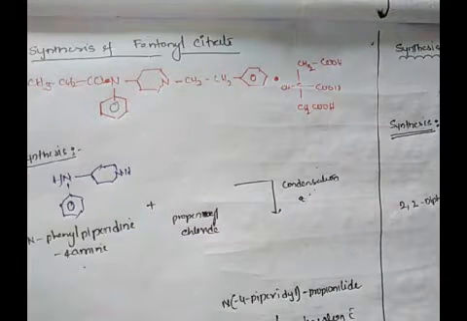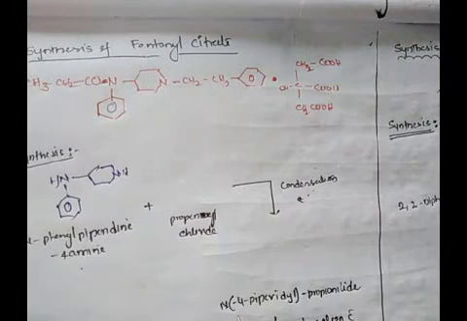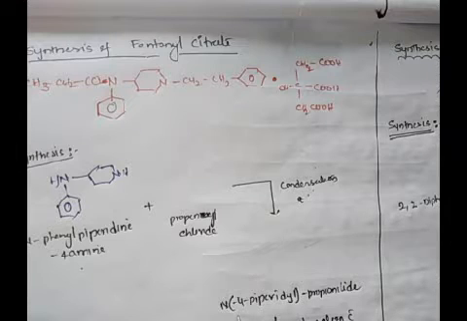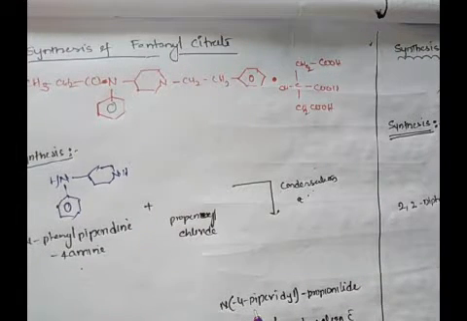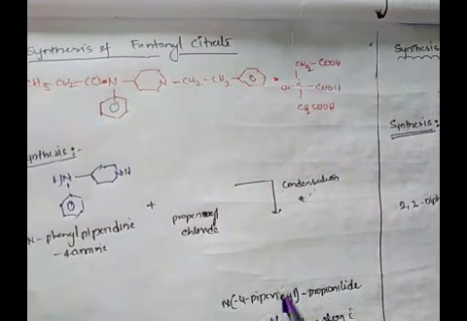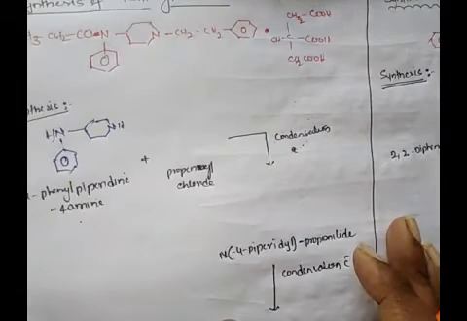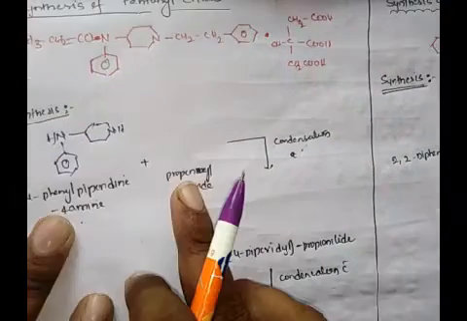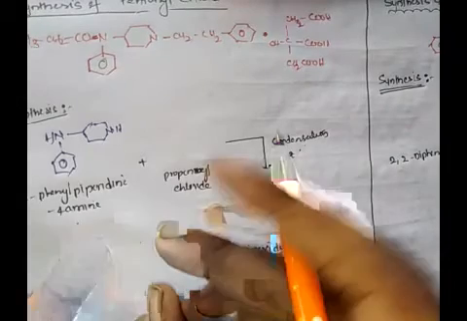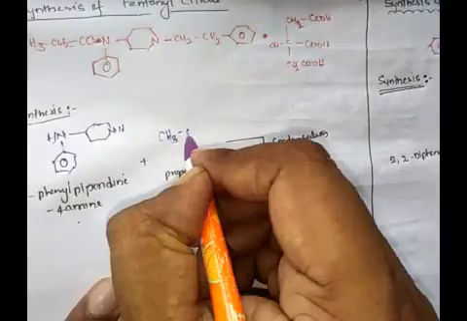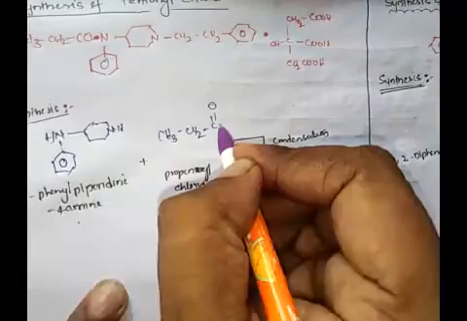This is acetylated with propionyl chloride, or otherwise on condensation with propionyl chloride, we will obtain N-phenyl piperidine propionamide. So we have to make a condensation of N-phenyl piperidine 4-amine, the starting material, with the reagent propionyl chloride. The structure of propionyl chloride is CH3, CH2, C double bond O, Cl.